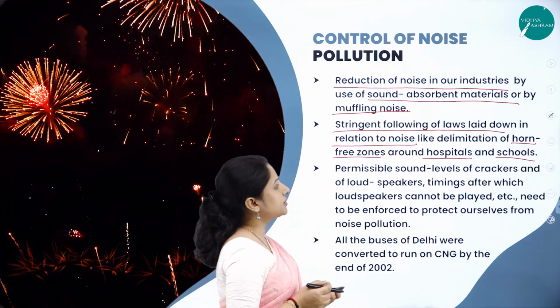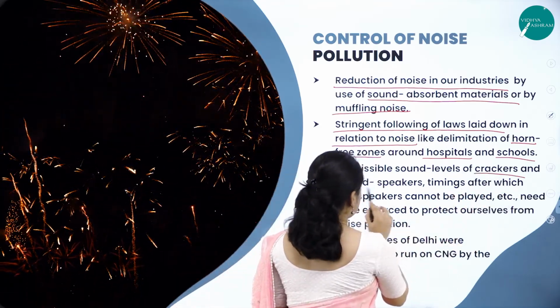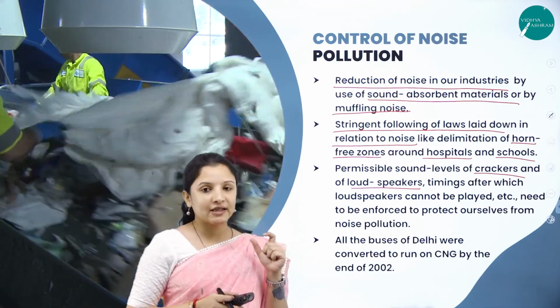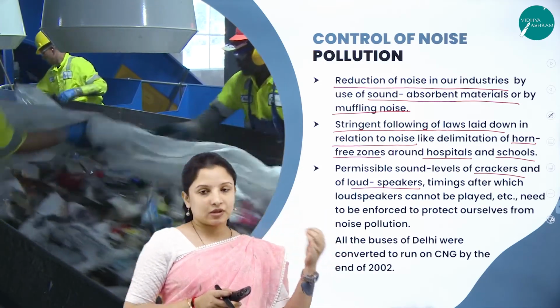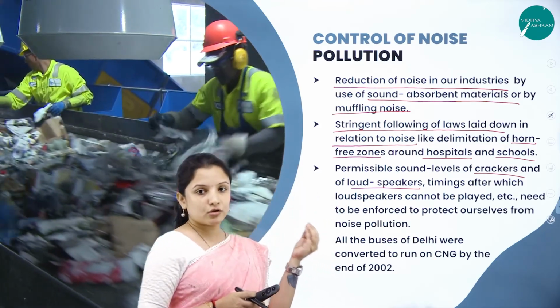And also permissible sound levels of crackers and loudspeakers should be maintained. There is a level of sound that the government has set. Above that level, crackers should not be burst or loudspeakers should not be used.